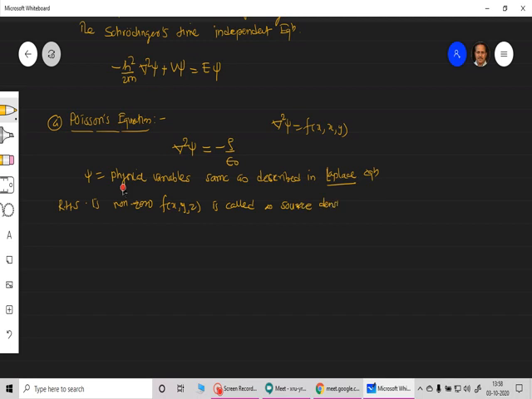And this equation again has several applications in electrodynamics. We won't go into the details of that. Remember, this is also inhomogeneous.